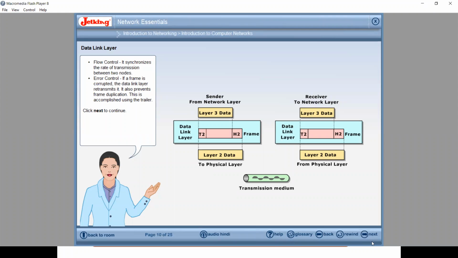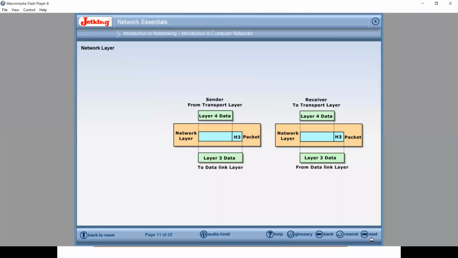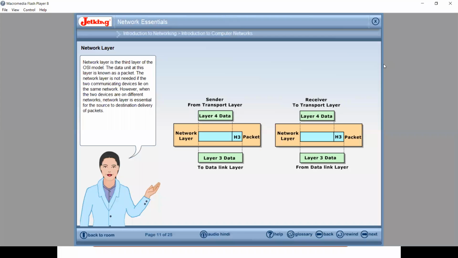Okay. Now next one is the network layer. Network layer is the third layer of the OSI model. The data unit at this layer is known as a packet. The network layer is not needed if the two communicating devices lie on the same network. However, when the two devices are on different networks, network layer is essential for the source to destination delivery of packets.